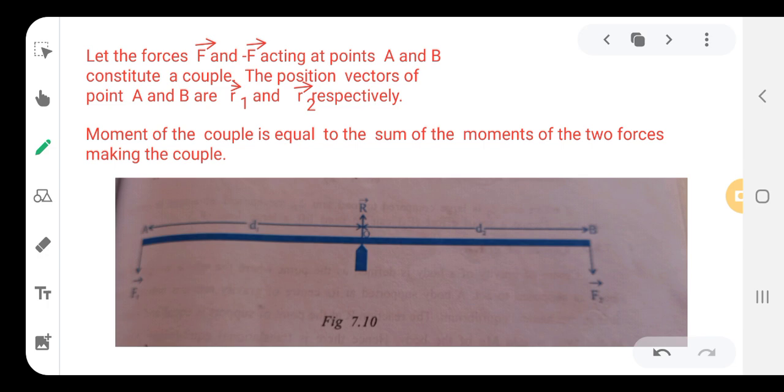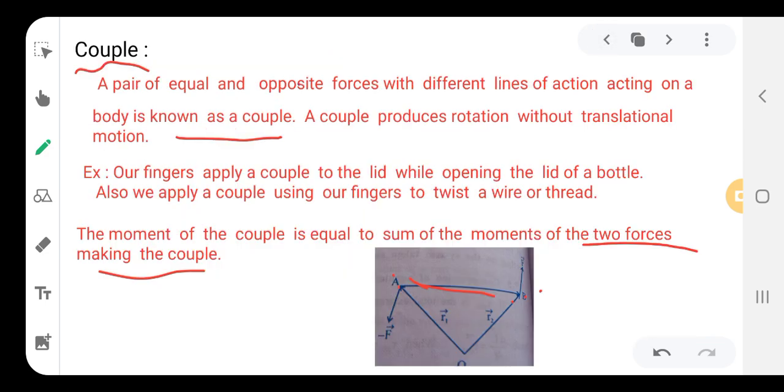Let the forces F and minus F acting at the points A and B constitute a couple. The position vectors of A and B are R1 vector and R2 vector. In the diagram, from A it is minus F. Negative shows only the direction, and from B it is plus F. They are acting on AB, right?